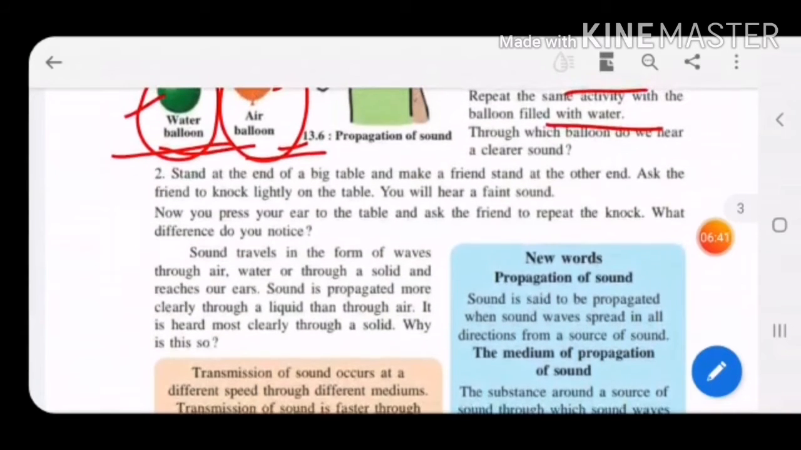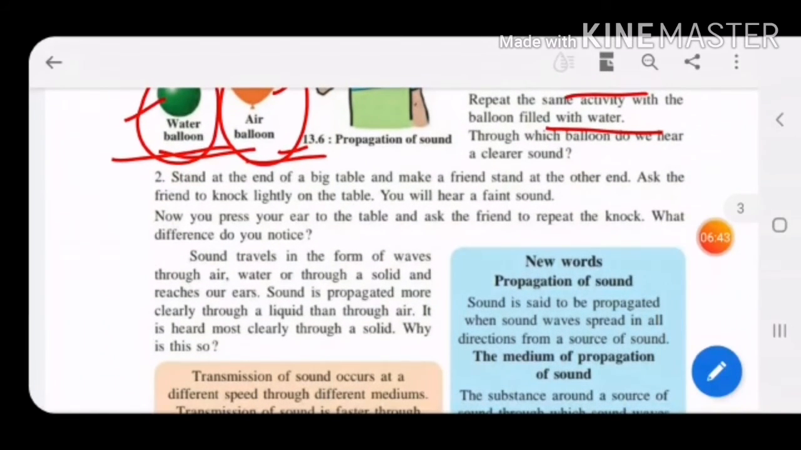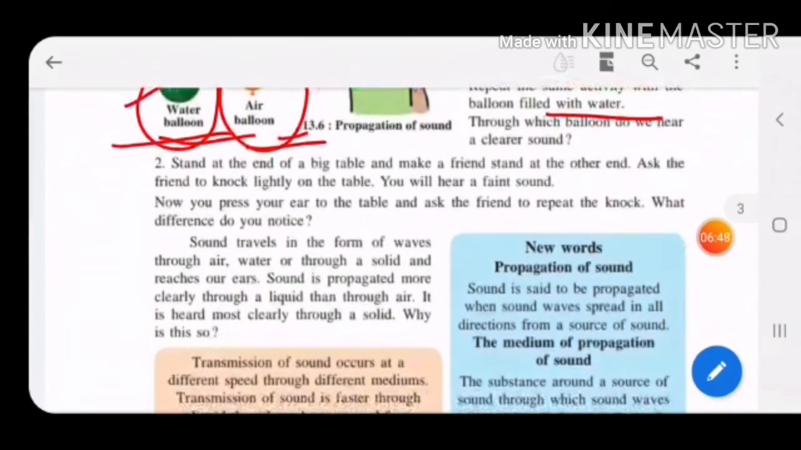Your friend is knocking, and from the other end you are hearing the sound. On the table you try to keep your ear. Okay, you will hear a faint sound. Now you press your ear to the table and ask the friend to repeat the knock. Now again you press your ear properly to the table and ask your friend to repeat that knock. What difference do you notice?